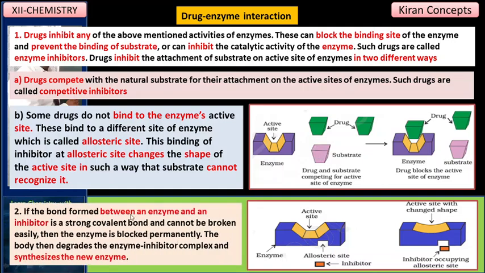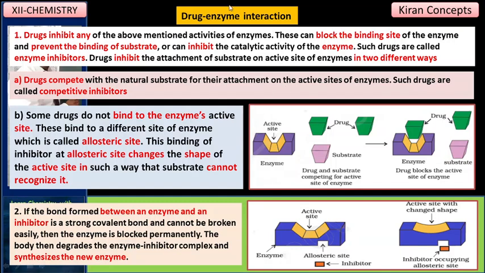If the bond formed between the enzyme and the inhibitor, that is the drug, is a strong covalent bond and cannot be broken easily, then the enzyme is blocked permanently. The body then degrades the enzyme inhibitor complex and synthesizes a new enzyme. So in this way, the enzyme active site will be blocked by using a drug. So this is about drug enzyme interaction.